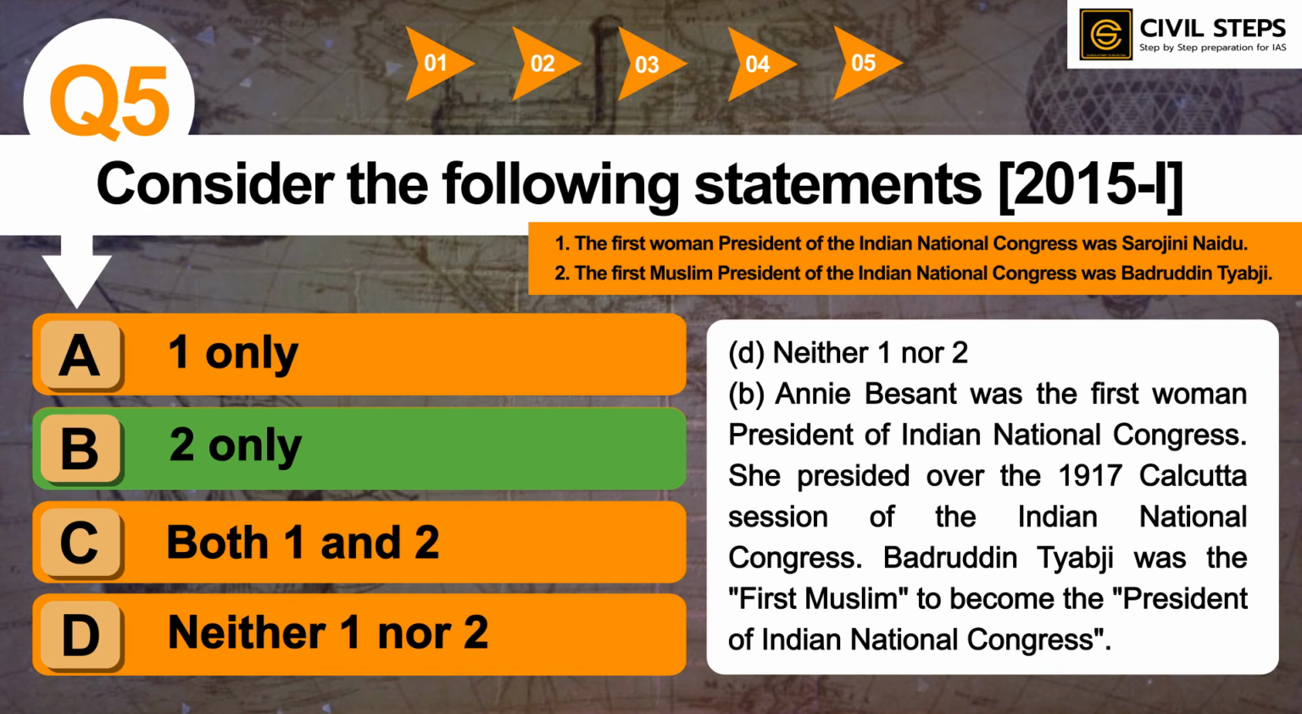So these sessions of Indian National Congress are very important for UPSC prelims exam. So you should know all the important sessions. You need not read about all the sessions of Indian National Congress, but you should refer to important sessions. So you should know the first woman president of INC. You should know the first president of INC, and you should know about foreigners who had been the president of INC.